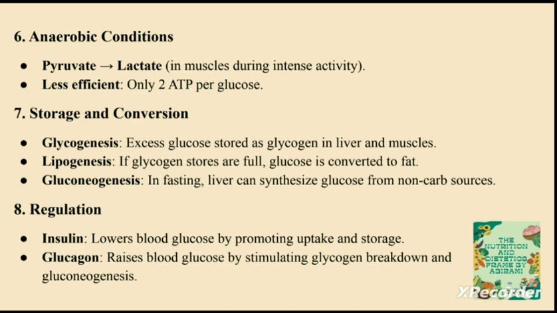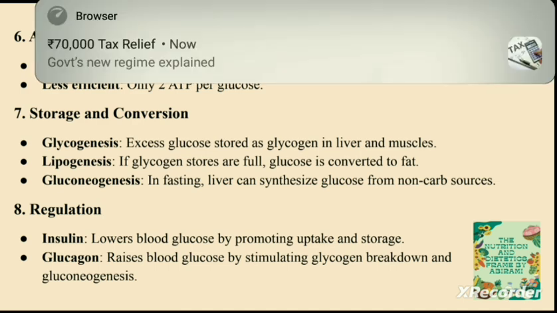And next comes gluconeogenesis. Let's say a person is fasting. In this case there is no external source of carbohydrate, and only the stored form of glucose, which is glycogen, will be used. And once the glycogen store is depleted, next the fat store will be used. And once lipolysis also happens and still the energy is required, then the liver will be synthesizing glucose from a non-carbohydrate source. So what are non-carbohydrate sources? Other than carbohydrate, it can be an amino acid or it can be a fat.